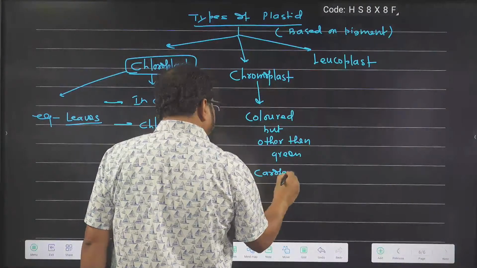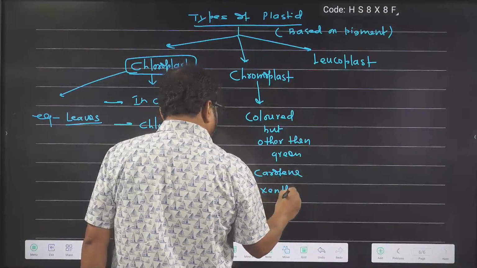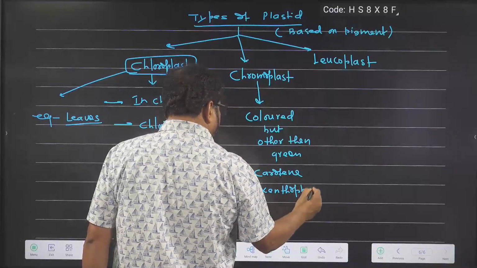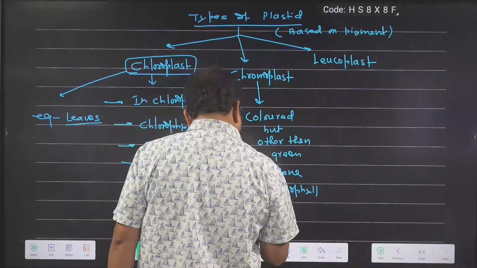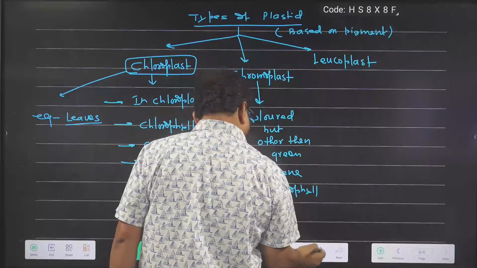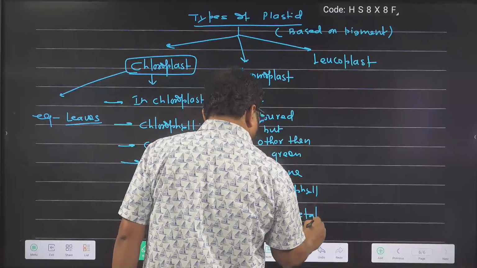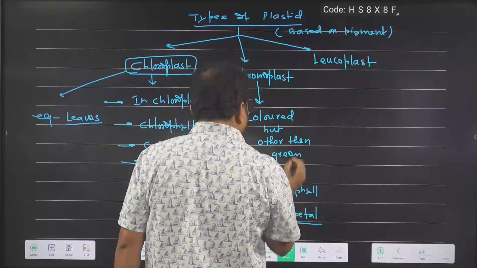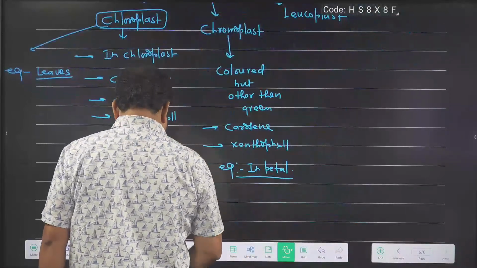Carotene and xanthophyll are present, but chlorophyll is not present here. An example where chromoplast is present is petals. You see, tomato is red in color. It is due to chromoplast. Got the idea?